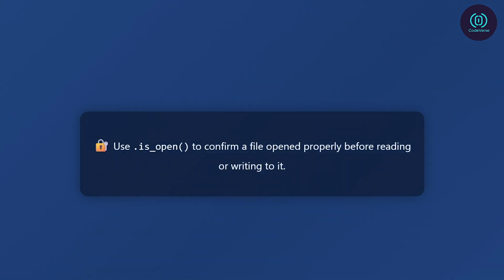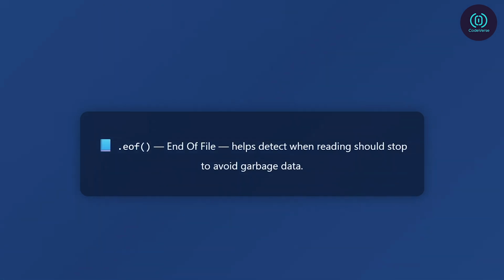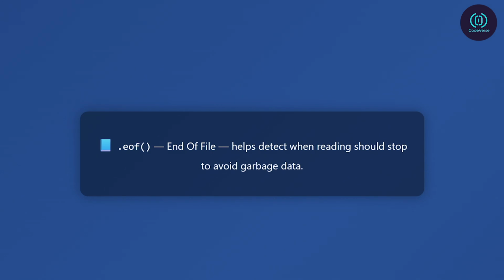Let's start with .is_open(). This method tells you whether the file stream was opened successfully. It's a simple test that prevents your program from moving forward with a failed file operation. If the file didn't open, you can show a friendly error message or take an alternative path, like creating a new file. Next, there's .eof(), which stands for end of file. This is useful when reading files line by line or word by word. It tells you when the reading has reached the end, so you don't accidentally try to read past it and get junk data or errors.